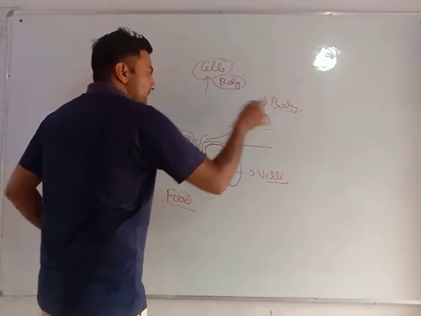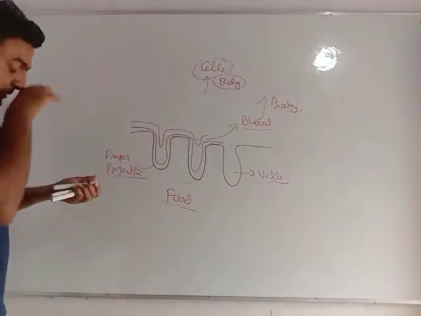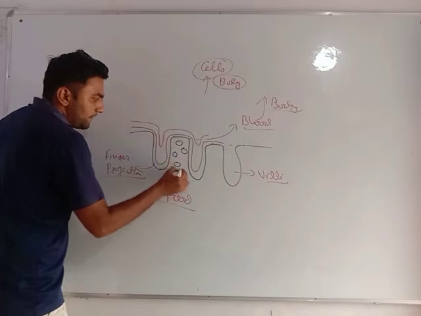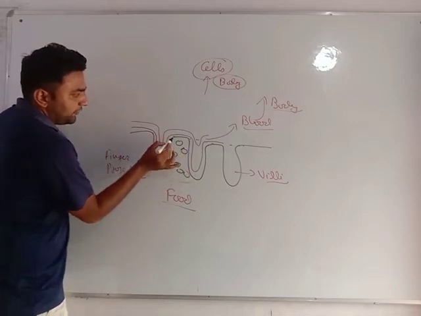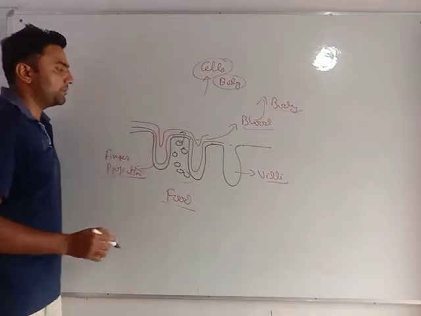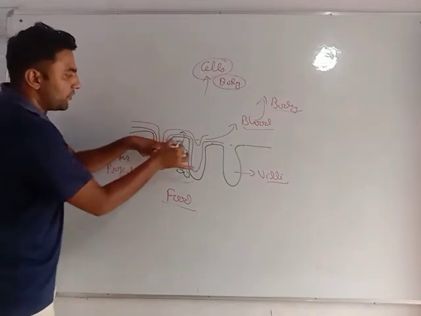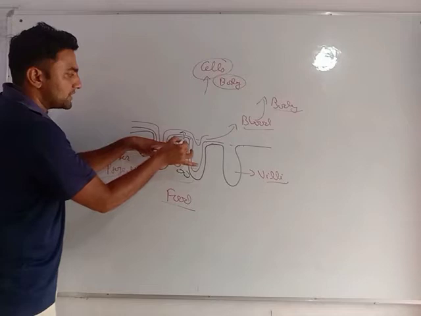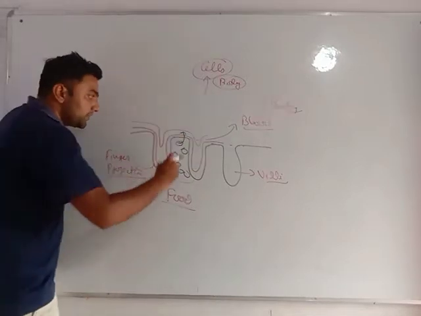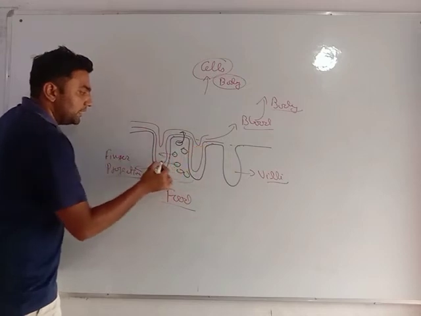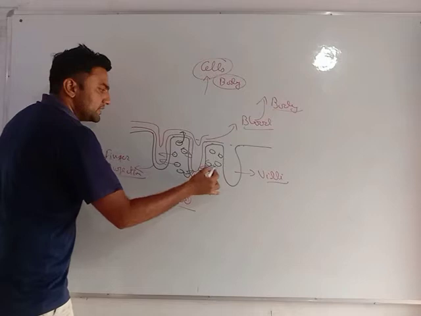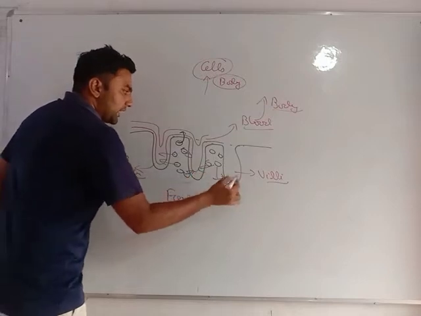Here it is food. See, if this were straight, only this much area would be present for absorption. It means the digested food would have crossed the small intestine boundary and then jumped into the blood capillaries. But these finger-like projections increase the surface area for absorption. It means now more absorption can take place.